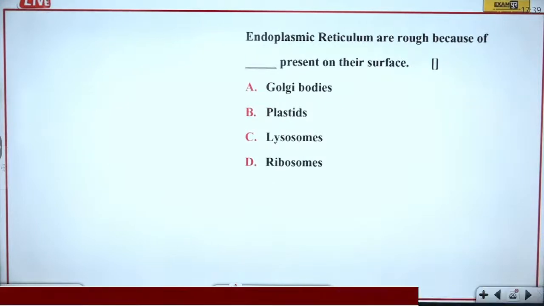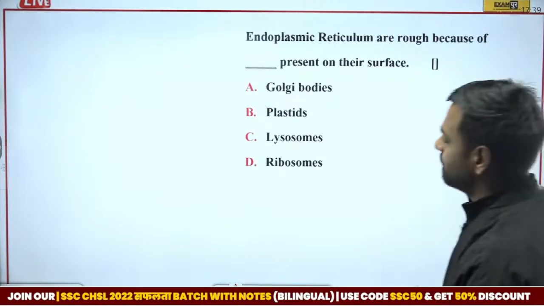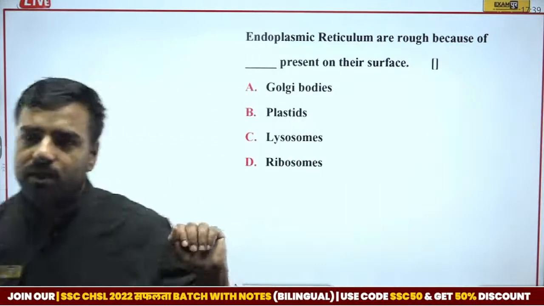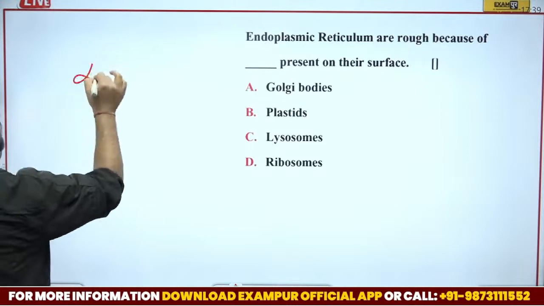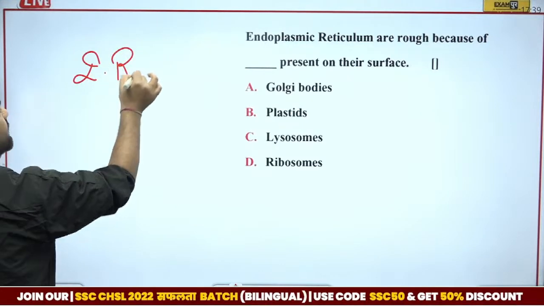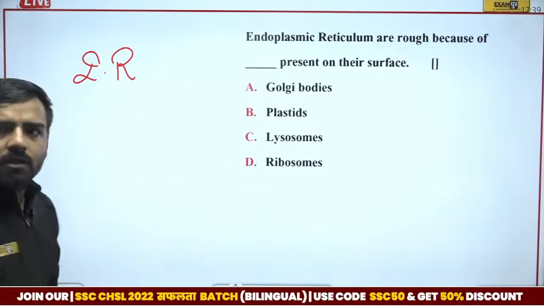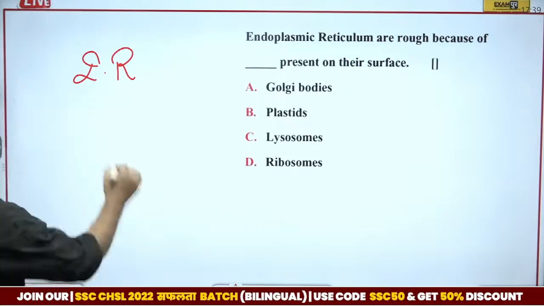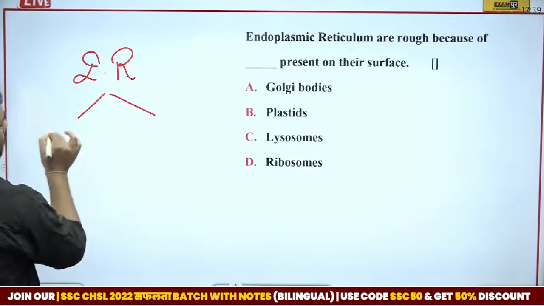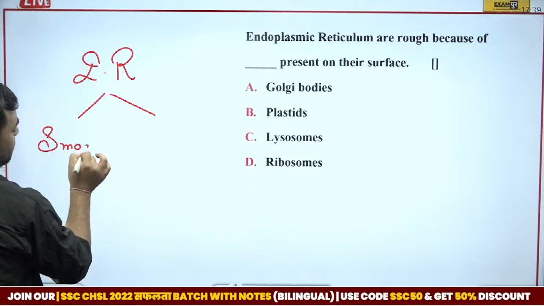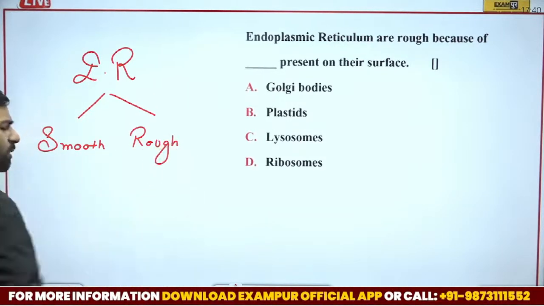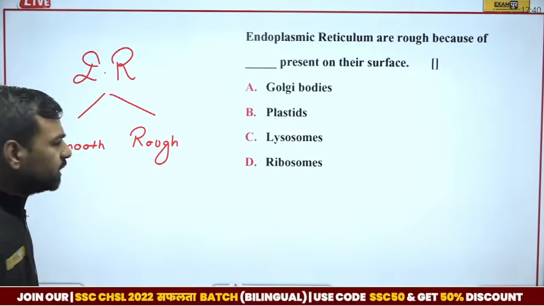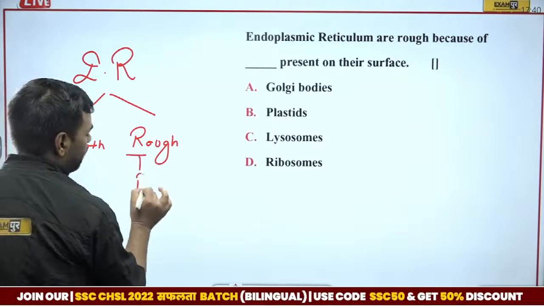Next we have, endoplasmic reticulum are rough because of the presence of dash on its surface. We have just discussed about it. I guess Vikram, you were quite late. I discussed one thing. When we talk about a cell, we have endoplasmic reticulum over there. Now, this endoplasmic reticulum is having two types of parts. One may be smooth and another may be rough. It is actually smooth and rough both. But on the rough part, we have ribosome.